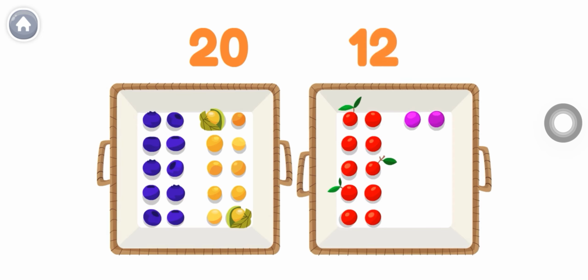and 2 singles. So this one has more. That means that 20 is greater than 12, and 12 is less than 20. This is the symbol we use to show greater than and less than. The mouth opens toward the bigger number. That's easy to remember. I want to eat the bigger basket of berries too.